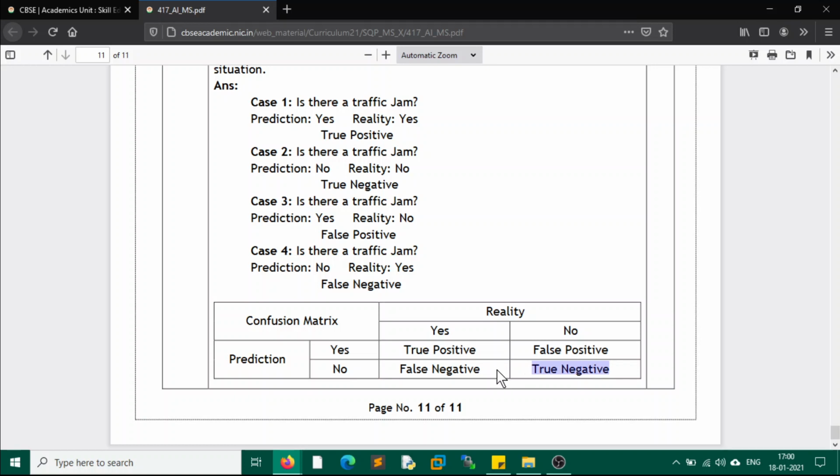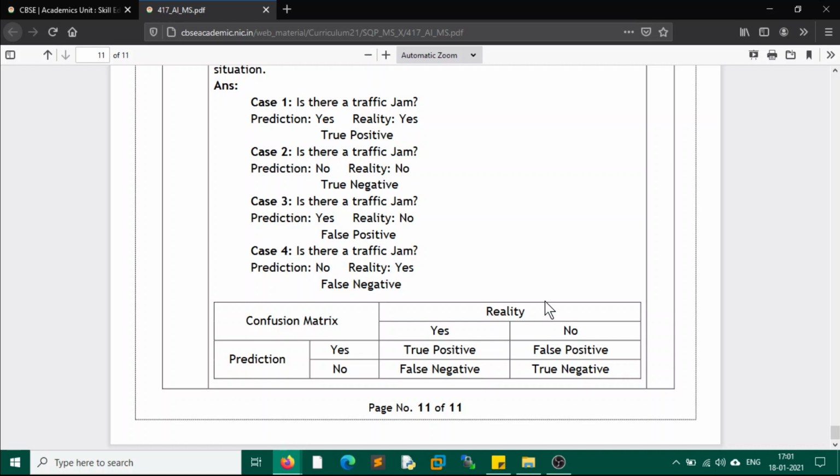You can see whenever both of these match, yes and yes, the word true comes, otherwise it is false. Again, if we combine no and no, both are matching, then it's true, otherwise a combination of no and yes is false. So in this way you can create the matrix.